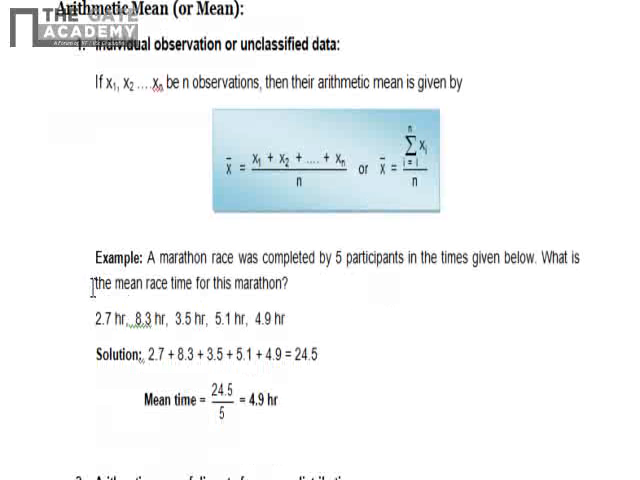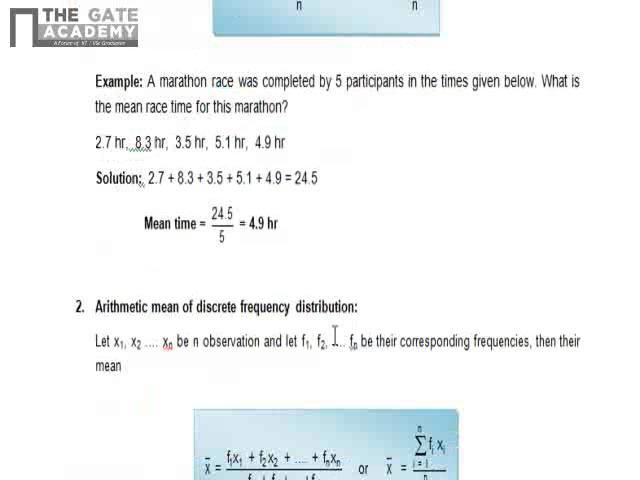This is a very simple example. A marathon race was completed by 5 participants in the time given below. What is the mean race time for this marathon? So to find out the mean, we just have to add all these times and then divide by the total number of participants, that is 5. So you'll get the mean as 4.9.